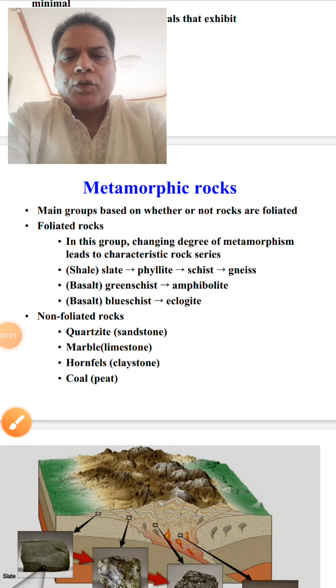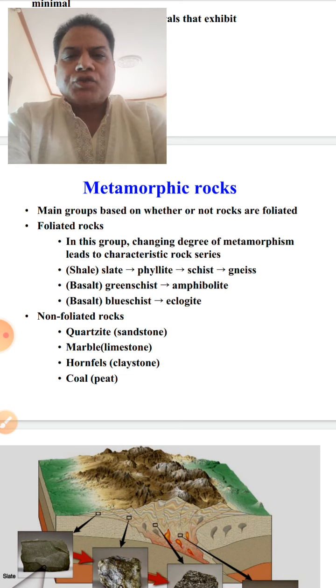Good morning. Today we will discuss some important metamorphic rocks. Once we say metamorphic rocks, it means they have been formed from a parent rock, and that parent rock is called protolith. The parent rock may be igneous, may be sedimentary, and may even be metamorphic.